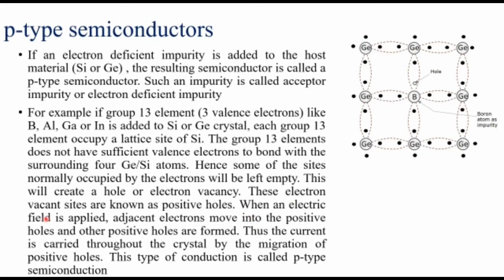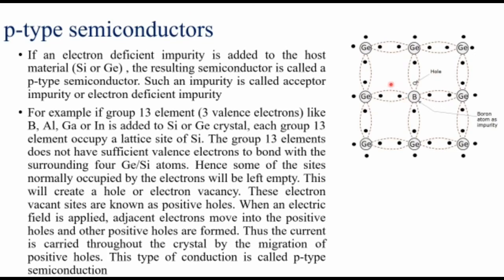When an electric field is applied, adjacent electrons move into this positive hole and other positive holes are formed. So when you are applying an electric field, some of these electrons will move towards this hole, and here another hole will be created. Like that, these holes are moving.